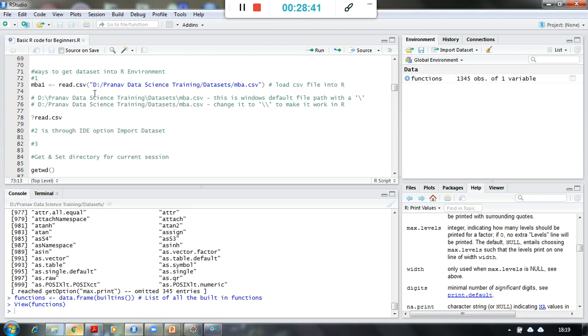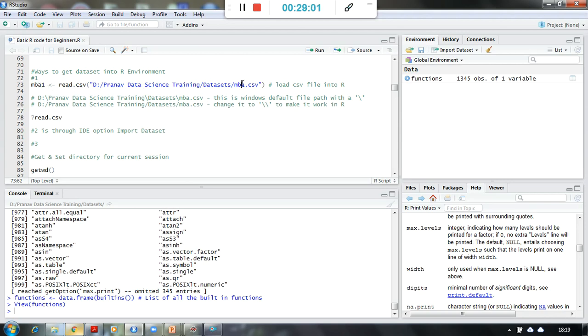Similarly, there are different formats of data which I can import. I simply have to give the path and find out which function will be useful to import the data. So this is one way of importing the data.